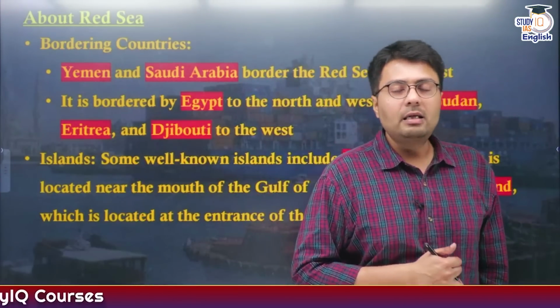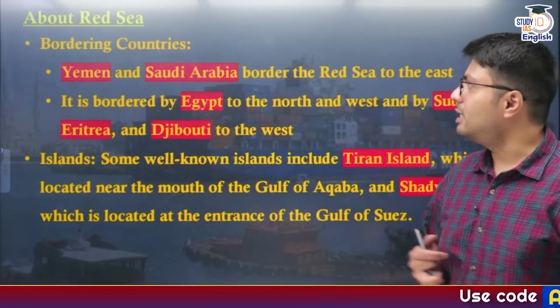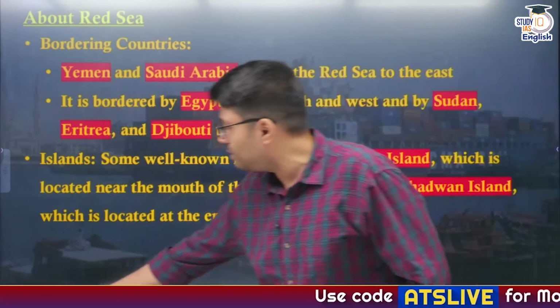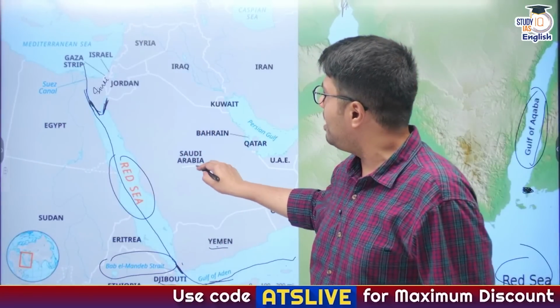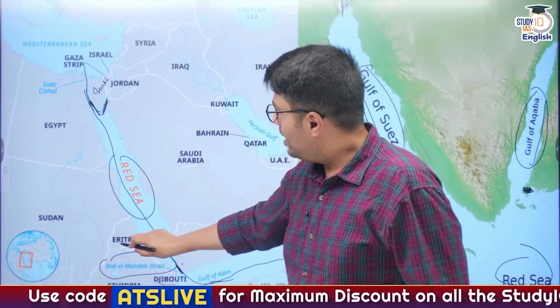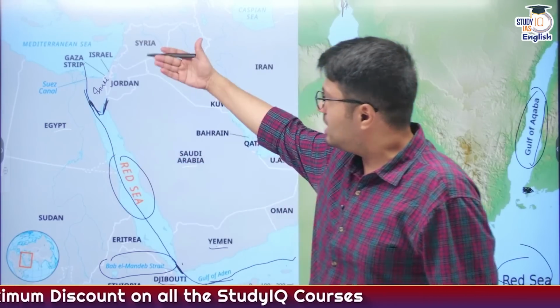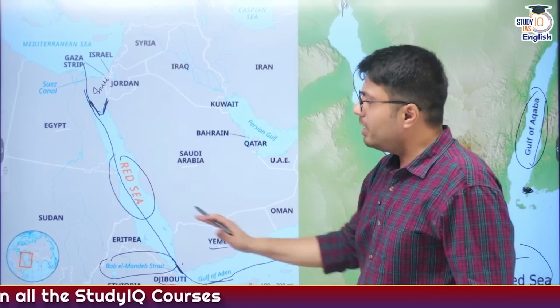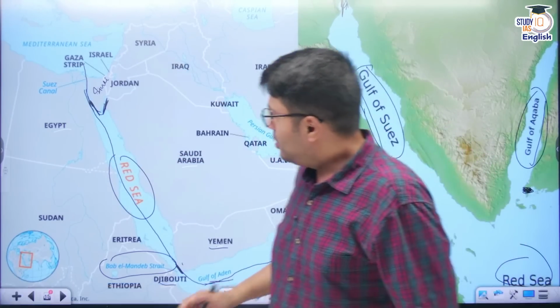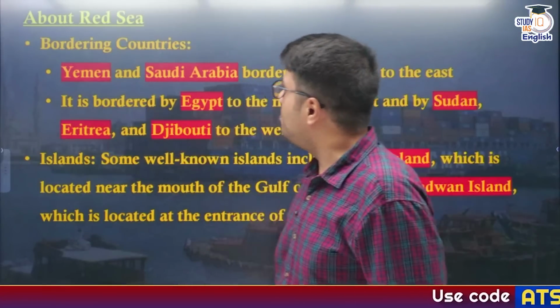Now let us understand a few geographical facts about Red Sea. Now the bordering countries of Red Sea, which is quite prominent from here, you can see Saudi Arabia, Yemen, Eritrea, Djibouti, Somalia, as well as Egypt. So these are the countries that are bordering the Red Sea region, right? So in this regard, let us understand the countries that border Red Sea.